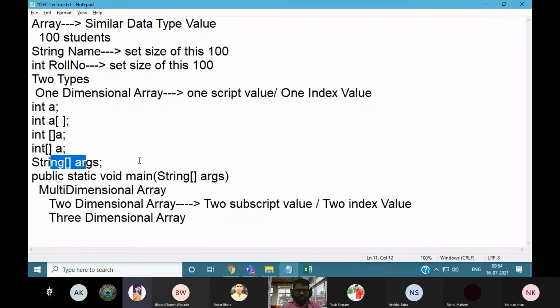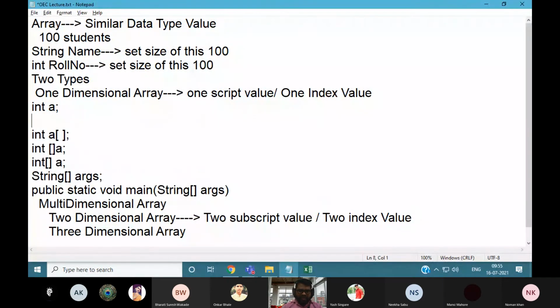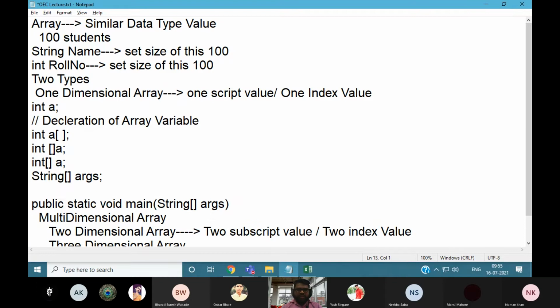Okay. So once we have defined or declared the array variable, this is the declaration of the array variable. Okay. So once we have declared this array variable, you need to allocate the memory space. हे ज्यावेळेस तुम्ही डिक्लेअर केलं तर त्यासाठी मेमरी स्पेस अलोकेट होत नाही. At that time the memory space is never allocated when we declare. You need to allocate memory space.